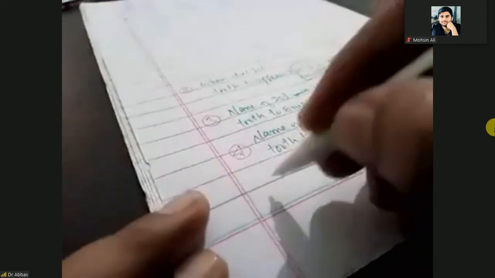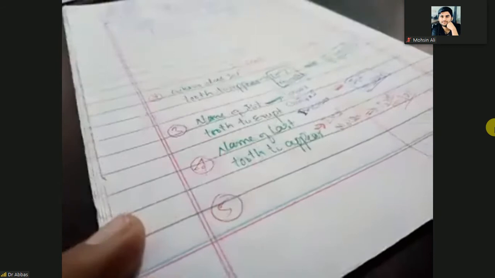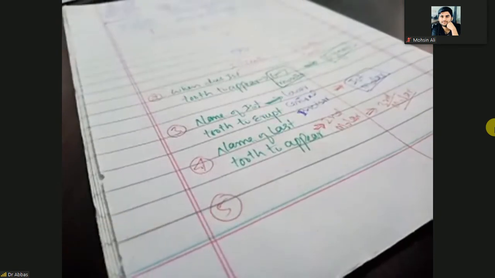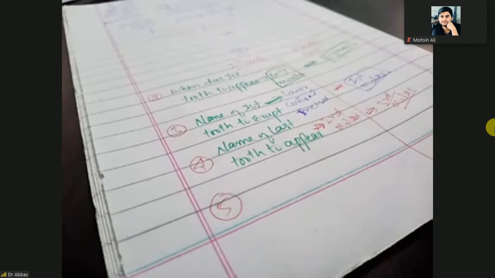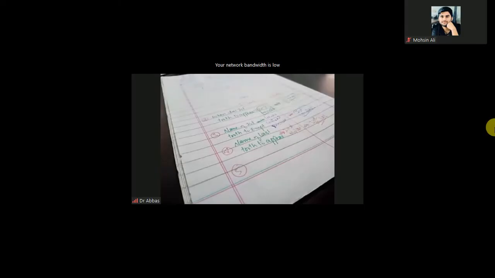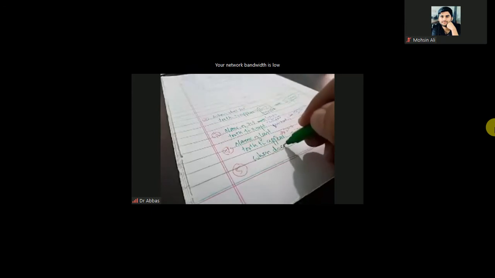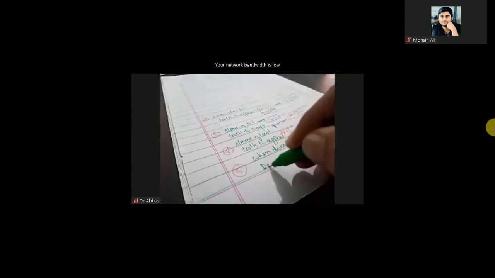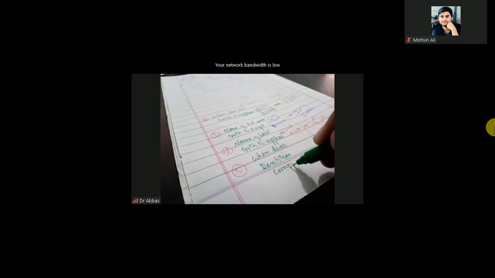The last thing: when does dentition complete, or when will the complete set of teeth erupt?